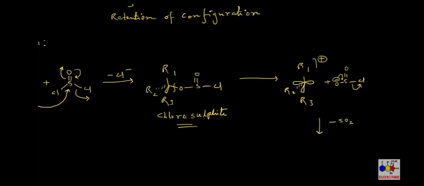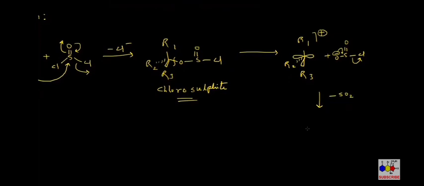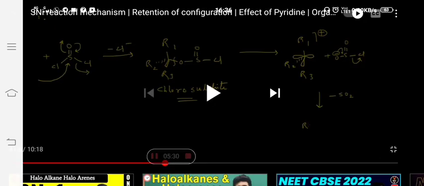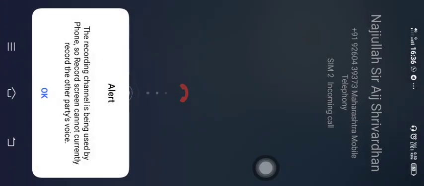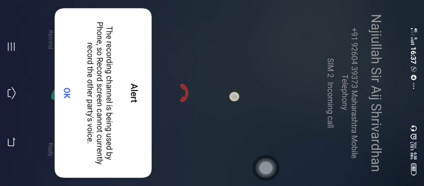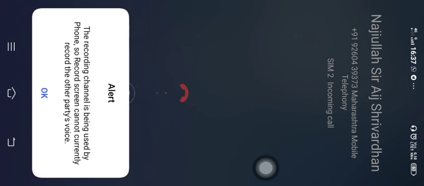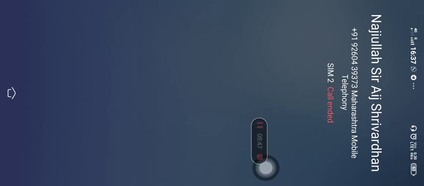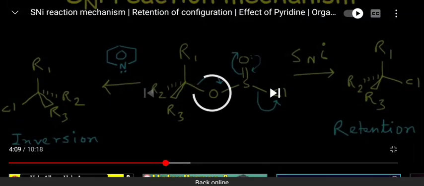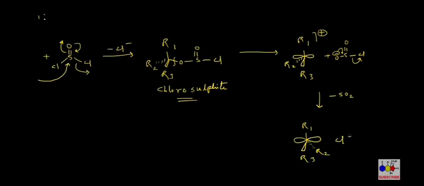So sulfur dioxide, after its formation, will essentially get out of the system, and this Cl minus which is released will be essentially on the same side from which the SO2Cl group left this chlorosulfite molecule. That is, it remains in this position.